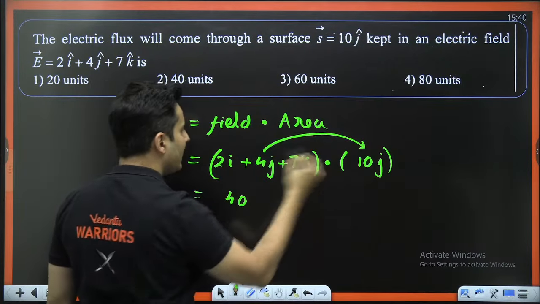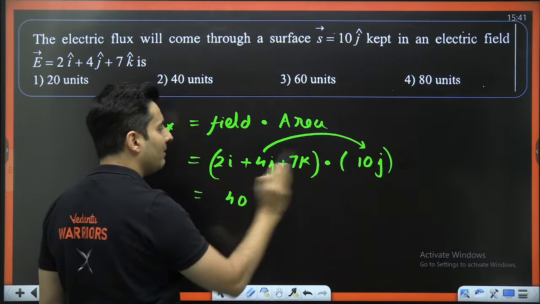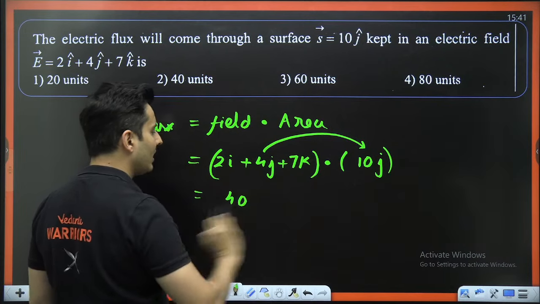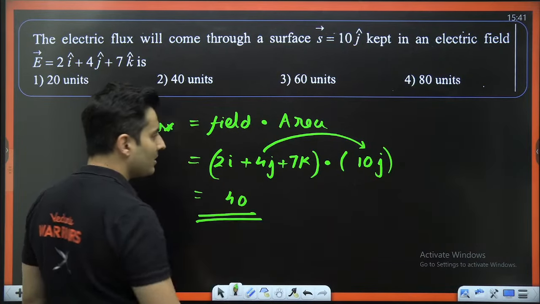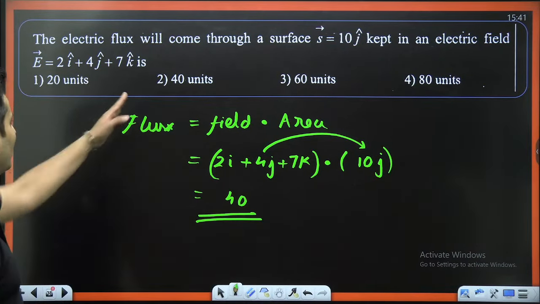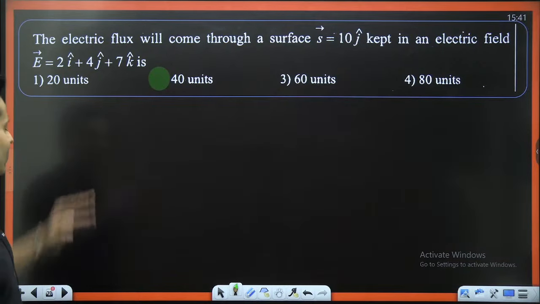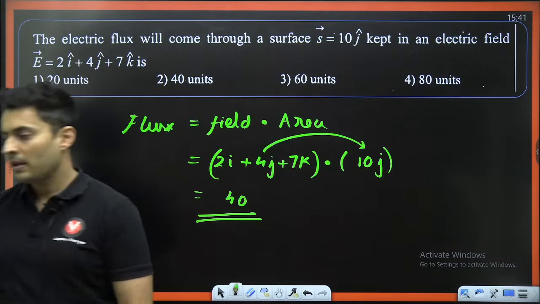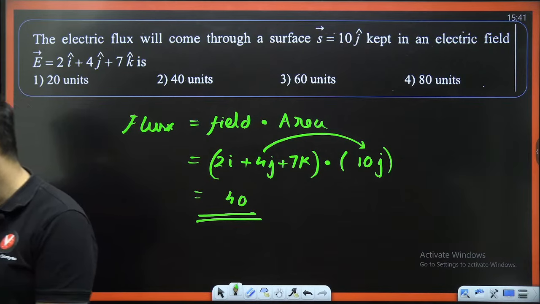The reason is j cap will only multiply with j cap. i will not go with j, k will not go with j. That's it. So the answer is 40 units. Where is 40 units? Option number 2. Yes, that is the correct answer. Is that right? Option B, how many of you got it?